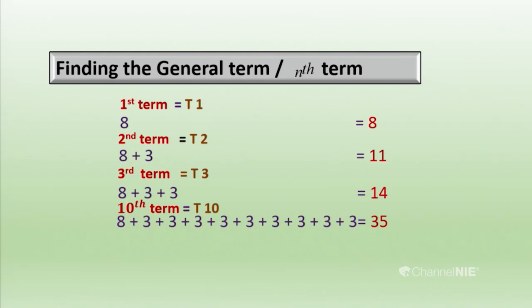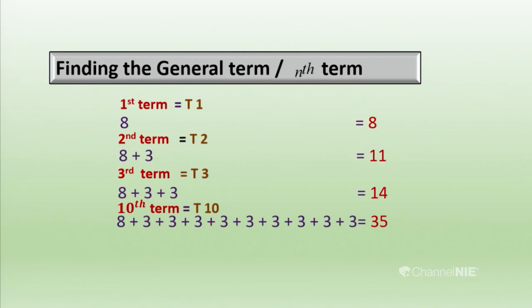So here, for the 10th term, there is a pattern between the number of common differences that should be added to the first term. The 10th term means 10th is the position. So we must add how many common differences, by observing the previous terms? We must add 9 common differences. Why? We should find the 10th term. According to the pattern, we could identify that.